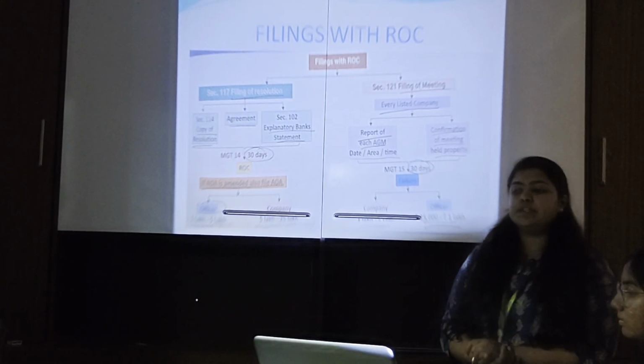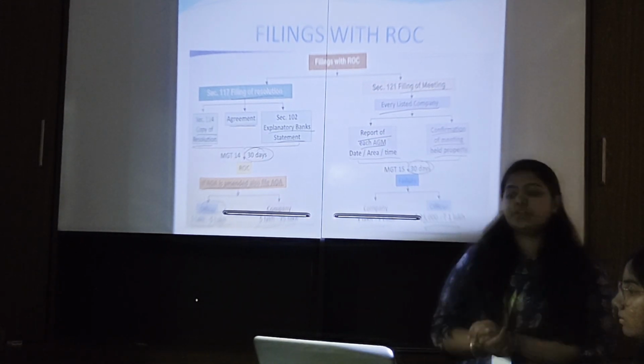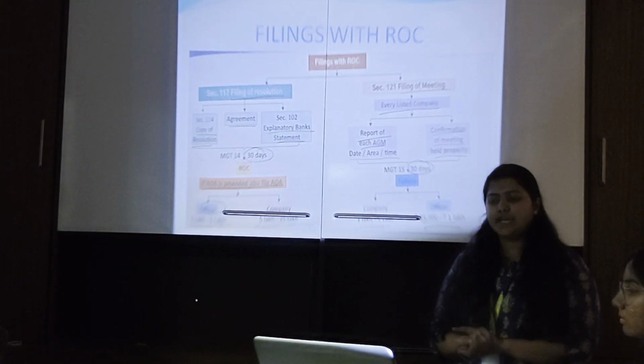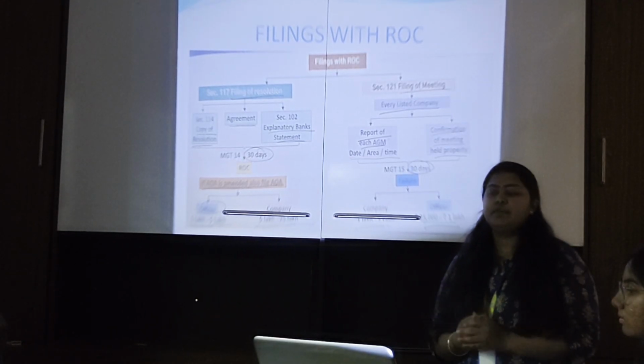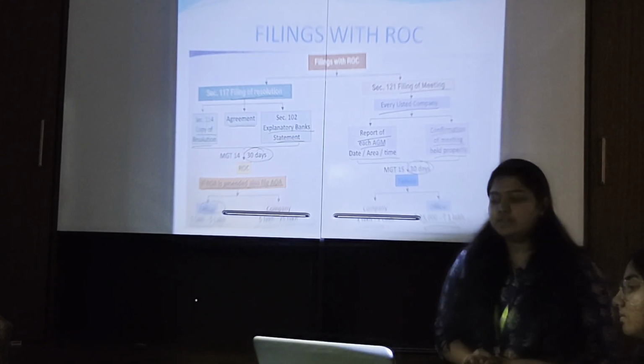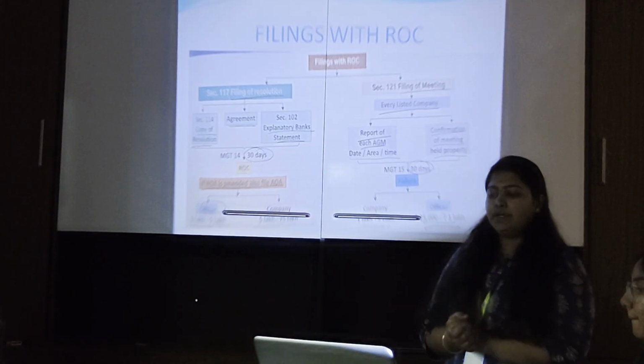Section 121, that is filing of meetings. Every listed company must report each AGM, that is date, area and time, and confirmation that the meeting was held properly. You should declare it in form MGT 15 within 30 days of the meeting.